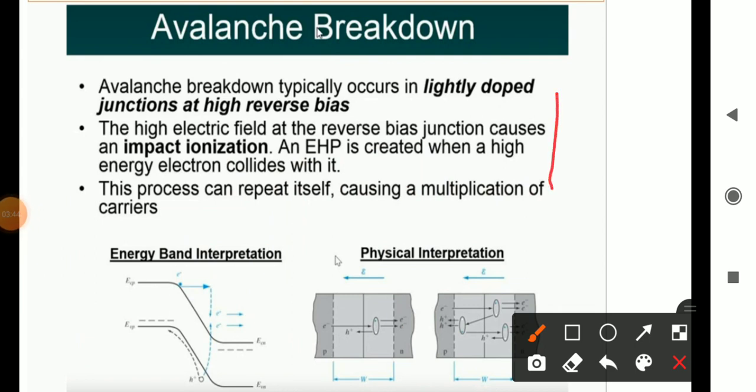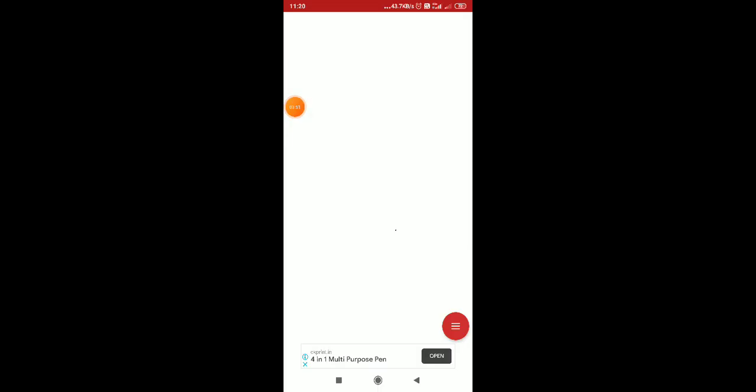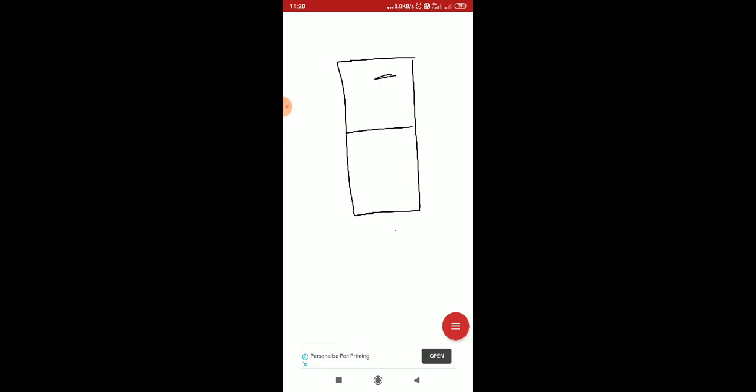If this is the PN junction, with P region and N region, the minority charge carriers in the P region are electrons and in the N region are holes. When reverse bias is applied, electrons in the P region gain energy and move to the N region.